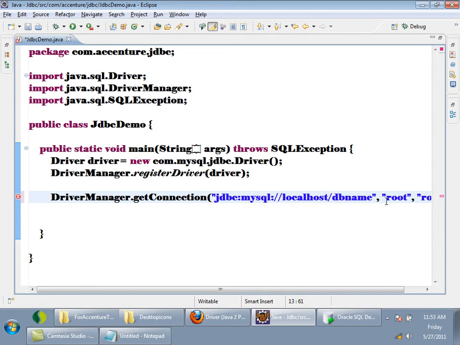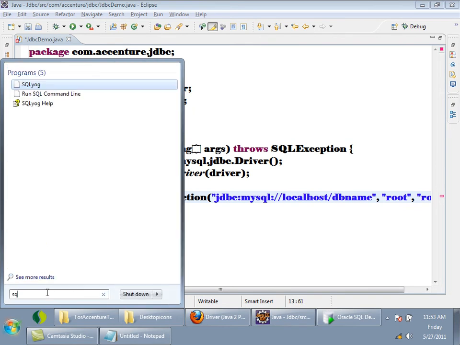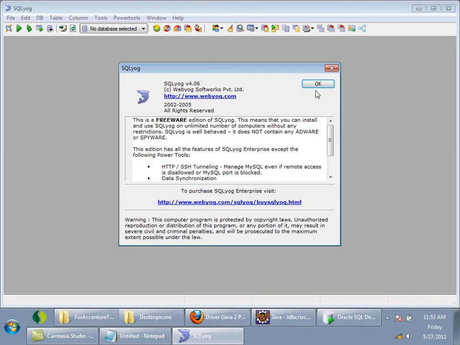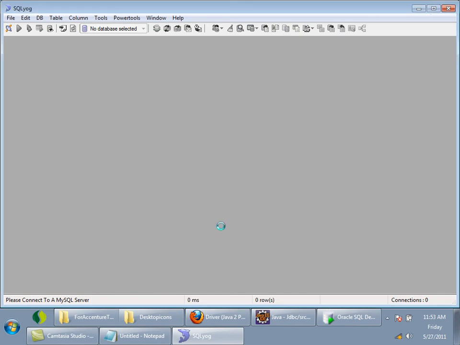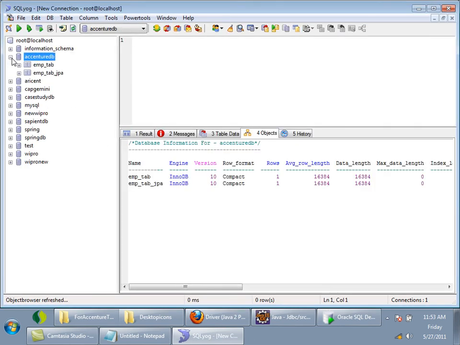And the database name: I don't have any databases here. Hope you know how to use SQLyog. SQLyog is the client for connecting to MySQL. So I can create one, I already have a database called AccentureDB.